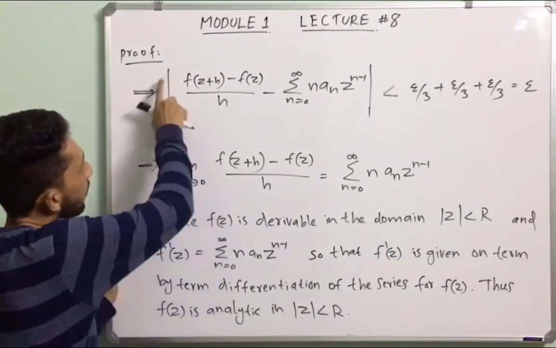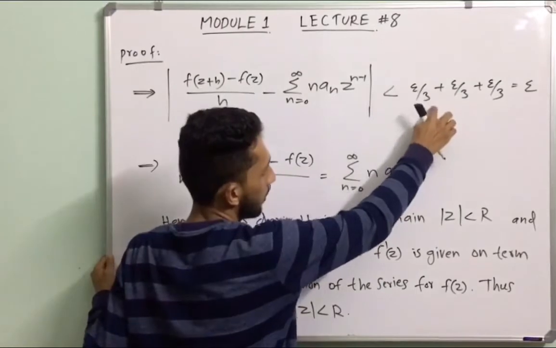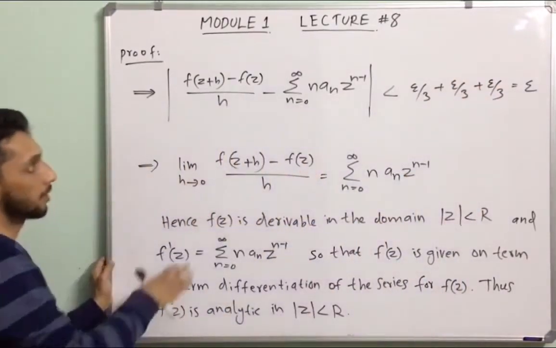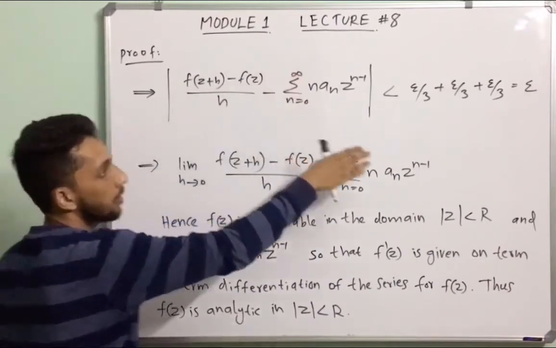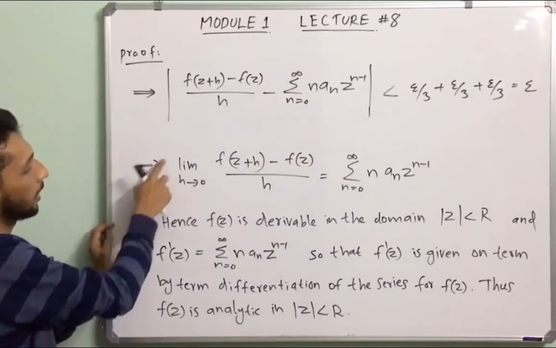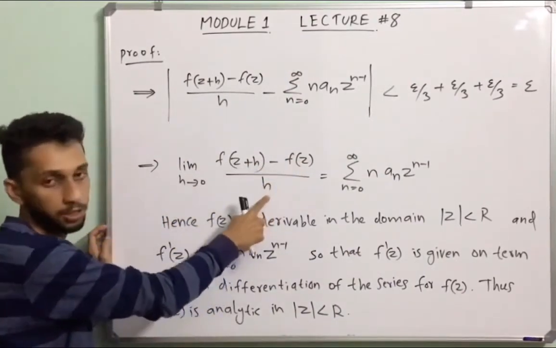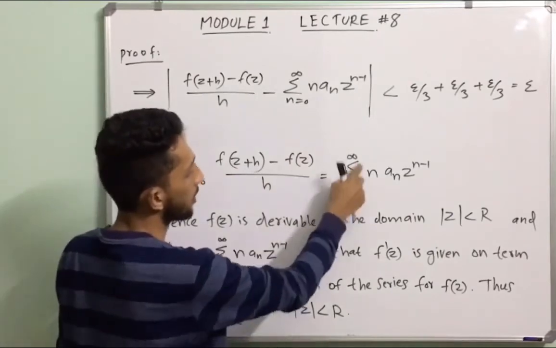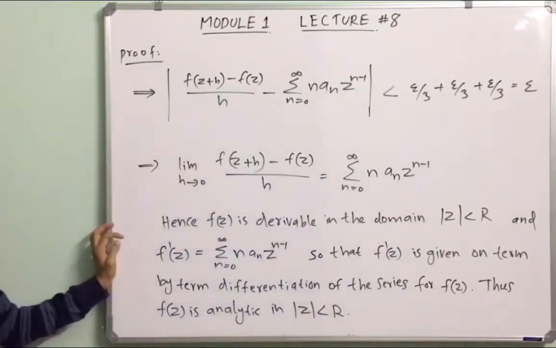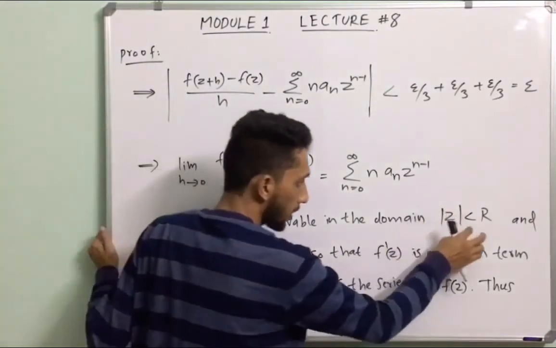So this implies modulus of this is strictly less than epsilon by 3 plus epsilon by 3 plus epsilon by 3, that is equal to epsilon. That means modulus of this is strictly less than epsilon. That implies limit h tends to 0 of f of z plus h minus f of z by h equals summation n from 0 to infinity n a_n z raised to n minus 1. Hence f of z is derivable in the domain mod z less than r.